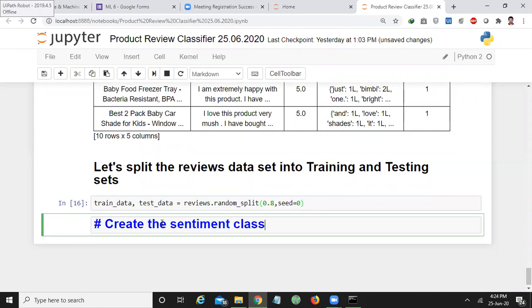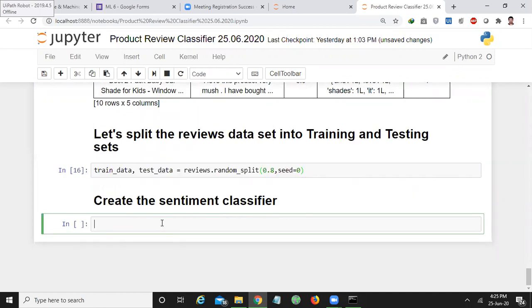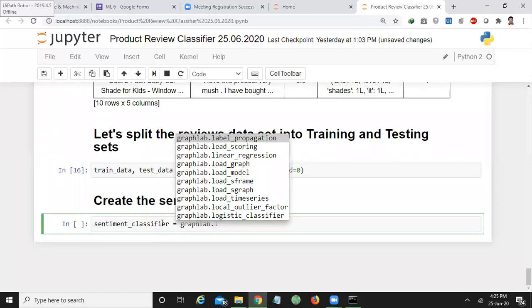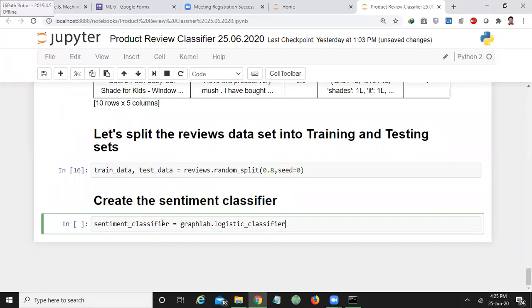Create the sentiment classifier. Okay. So what is that classifier? sentiment_classifier is equal to GraphLab dot, here I want to use logistic regression. Can anybody tell me why logistic classifier? If it doesn't write seed equal to 0, I think please test it. I think nothing will happen.